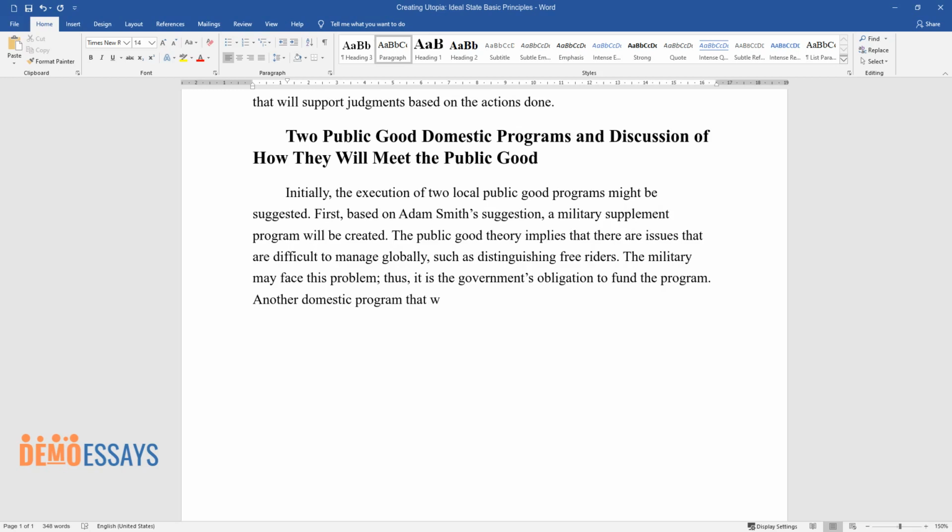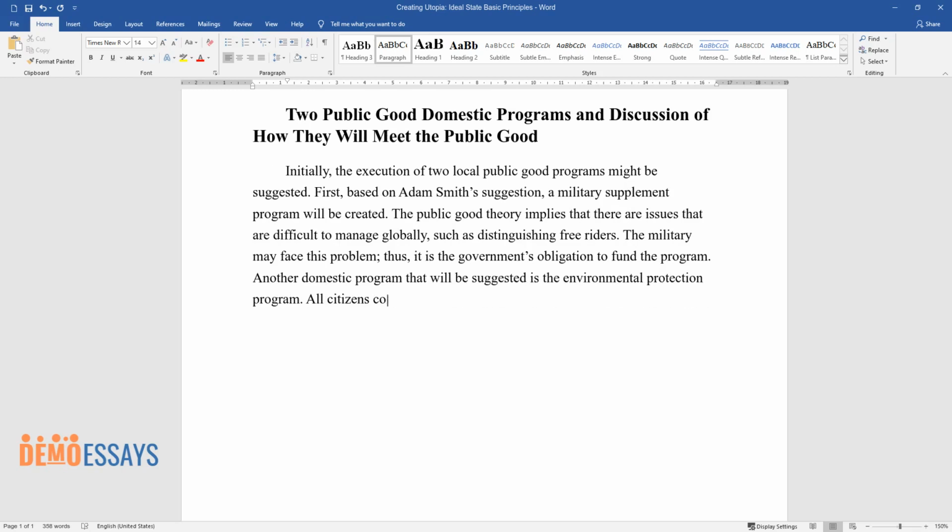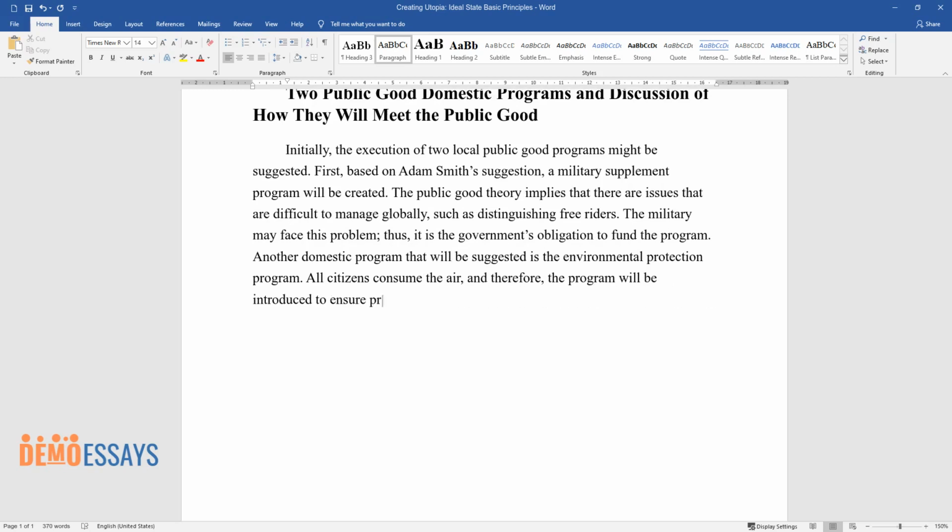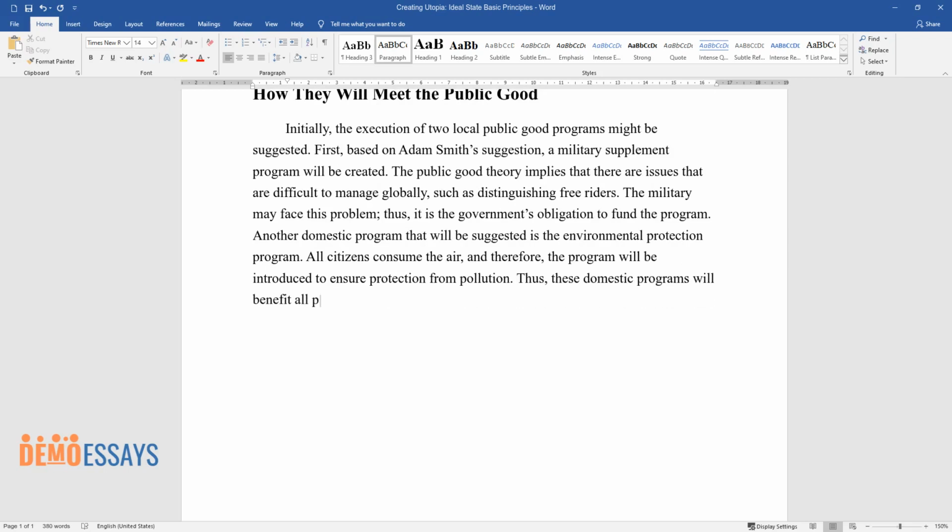Another domestic program that will be suggested is the Environmental Protection Program. All citizens consume the air, and therefore, the program will be introduced to ensure protection from pollution. Thus, these domestic programs will benefit all people in Utopia.